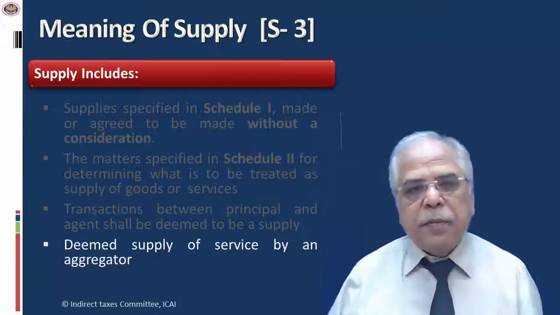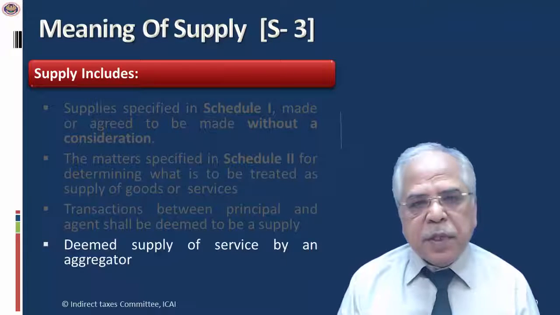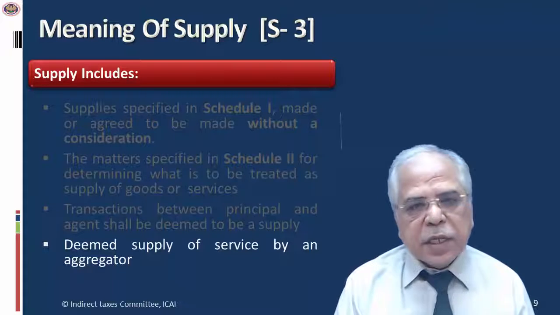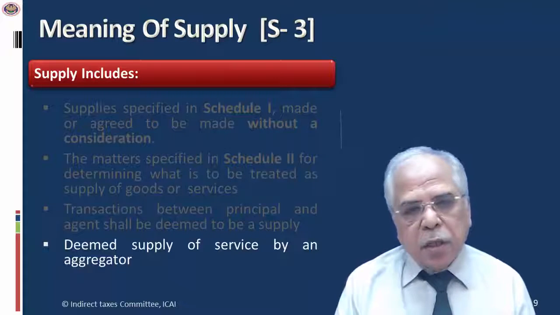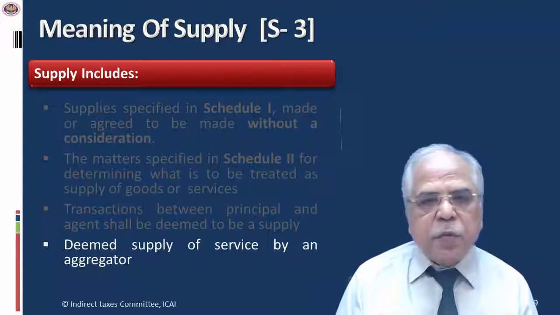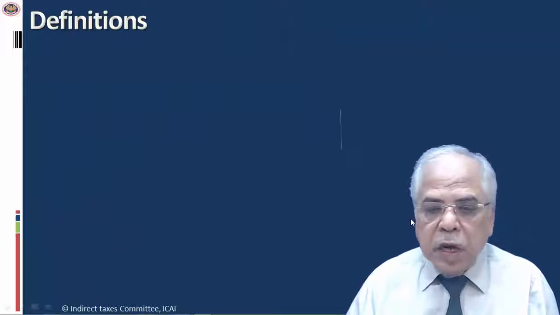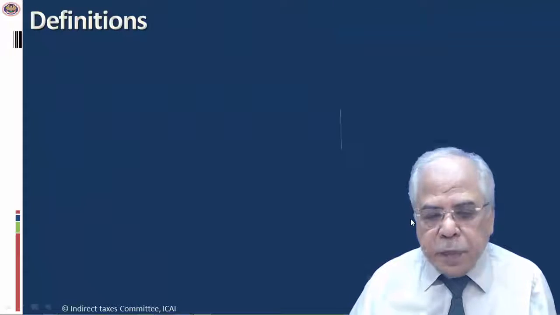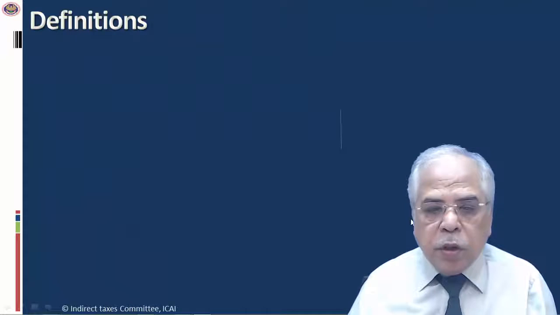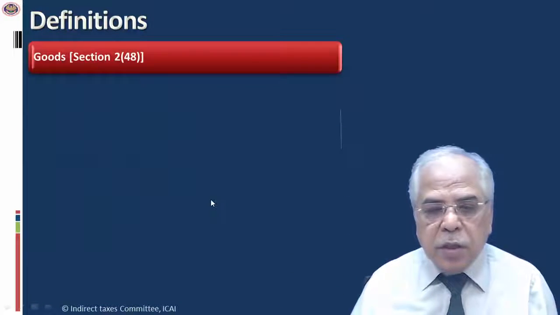Because the aggregator was not liable to pay tax, the aggregator's responsibility was being discharged in such a way that either they should have a person in India to discharge the service tax liability on that transaction, or they should appoint someone. So looking at that aspect, the same provision has been continued even in GST law. After understanding the meaning of supply, now we will go to the important definitions used in this taxable clause.